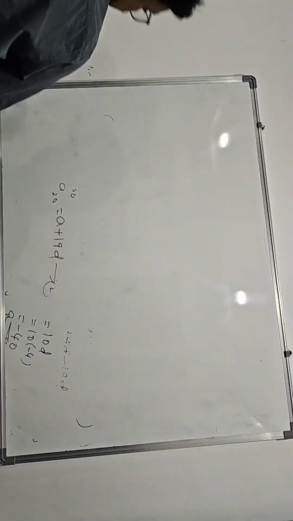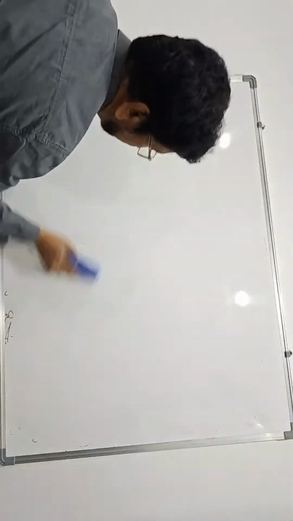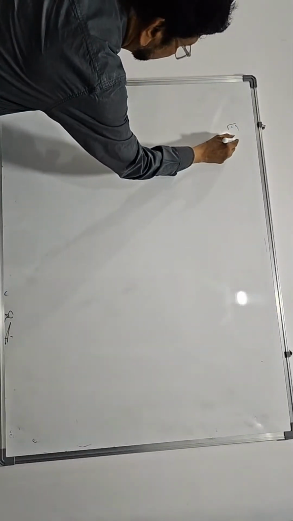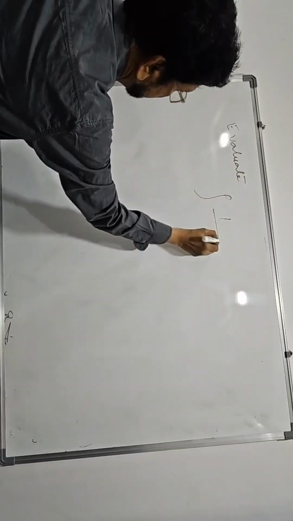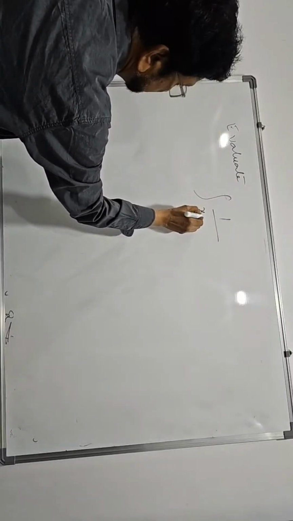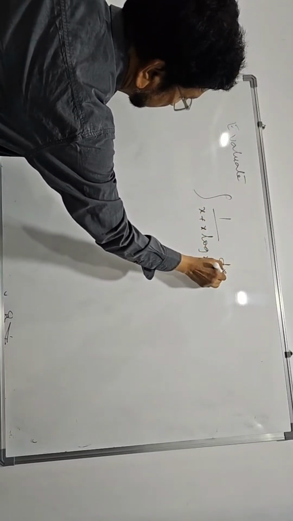Now, one problem pertaining to intermediate integrals, we shall do it. Evaluate the integration of 1 by x plus x log x dx.